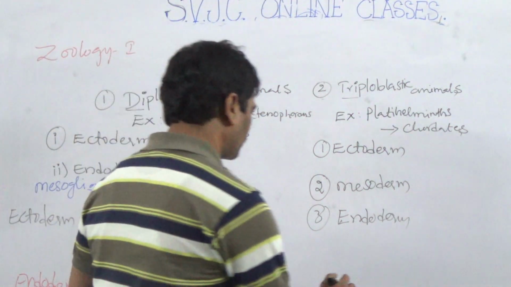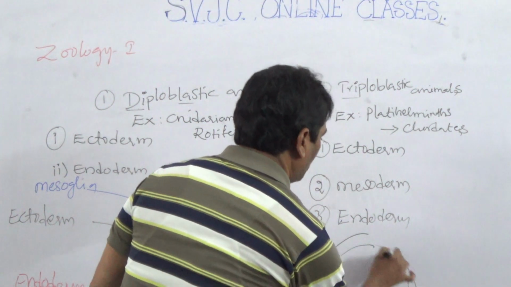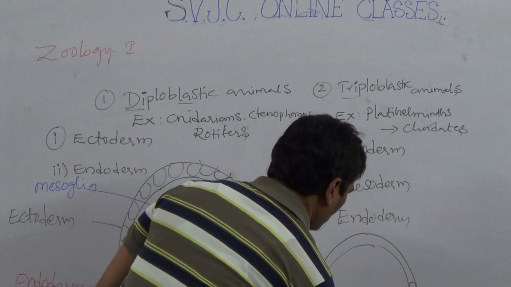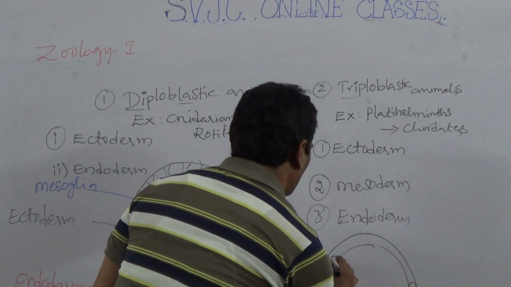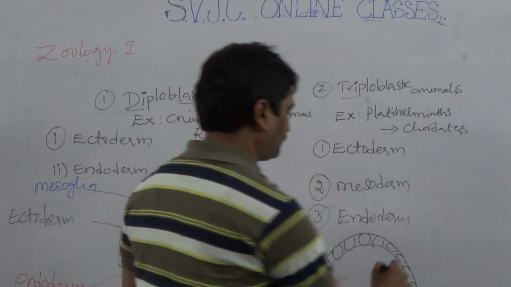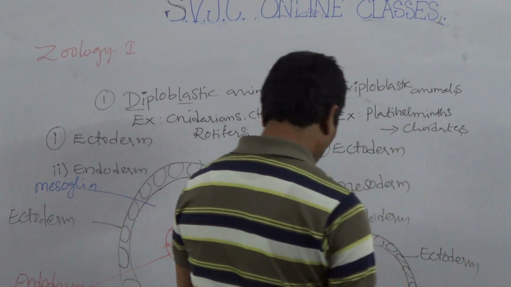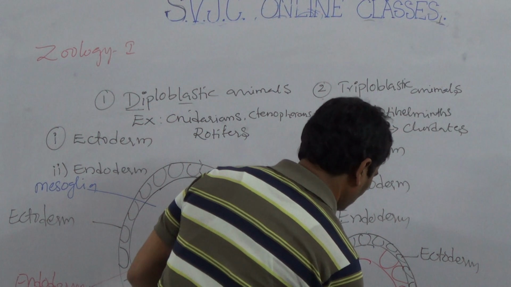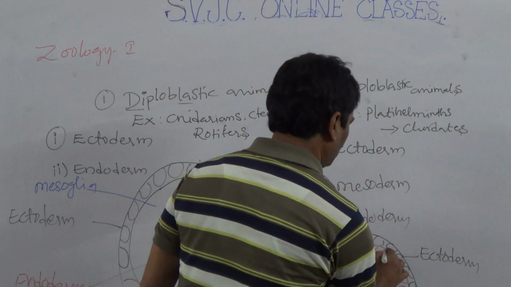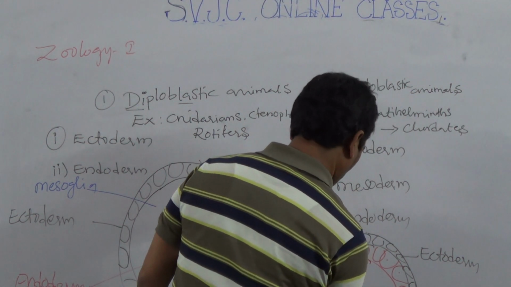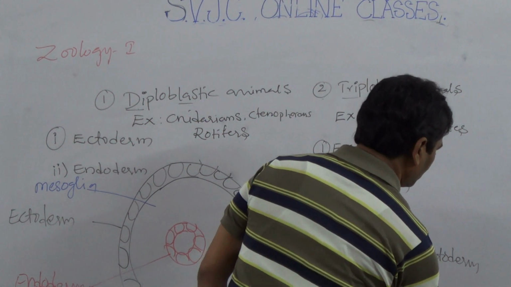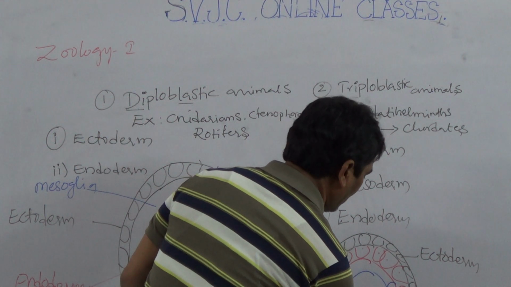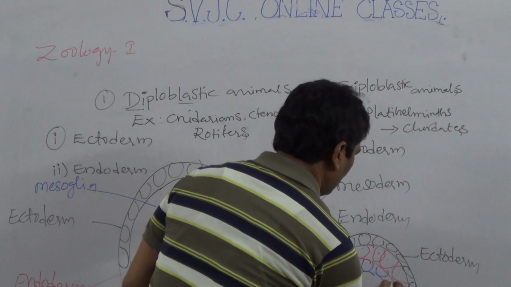The diagram is like this. This is the ectoderm, the middle layer is mesoderm, and the inner layer is endoderm.